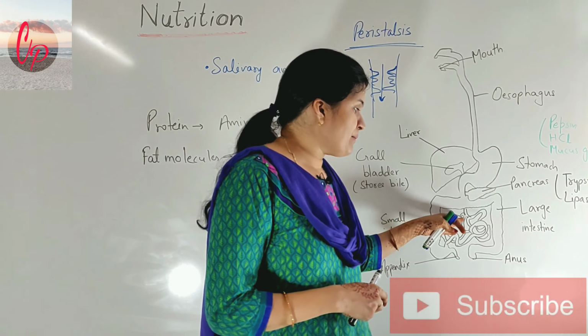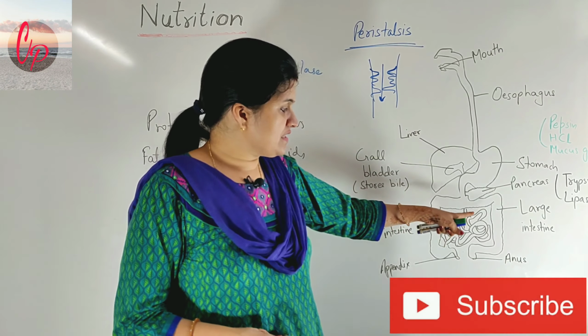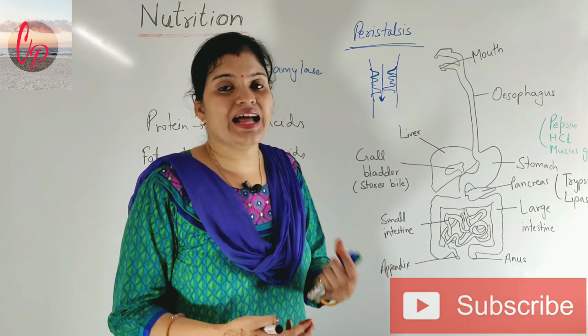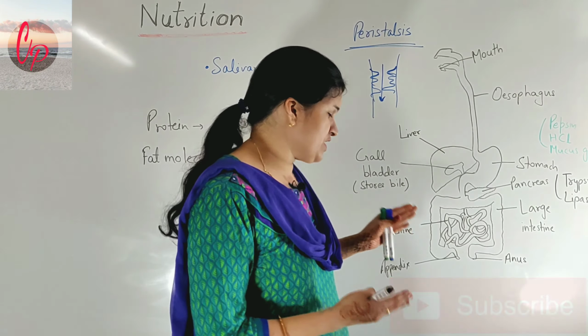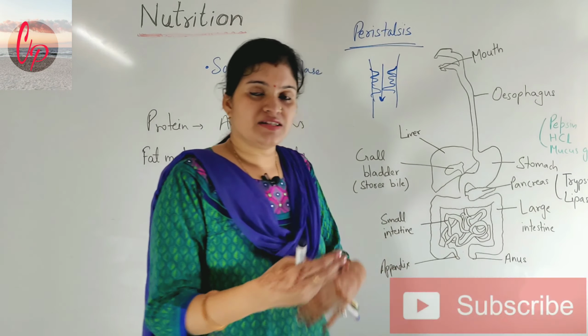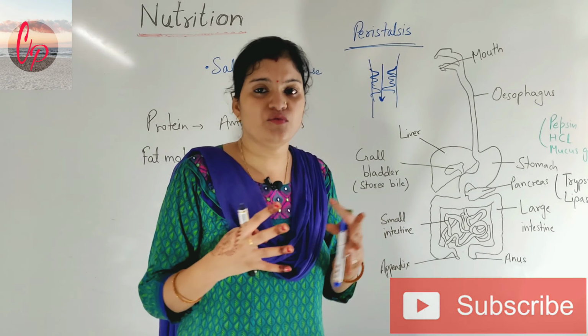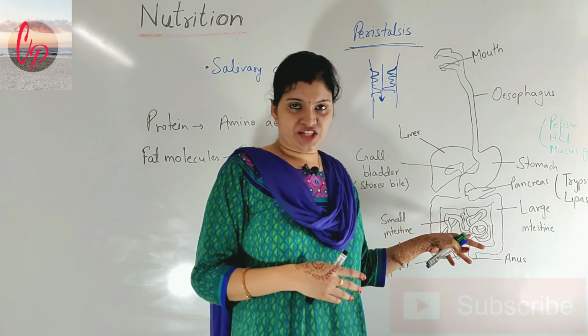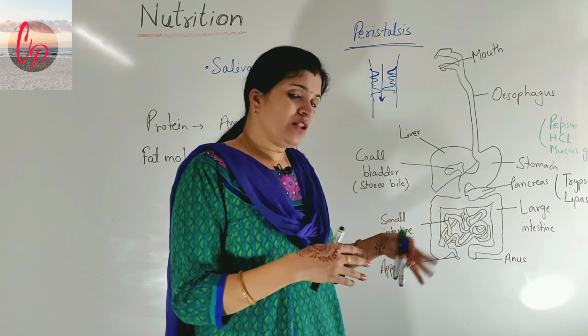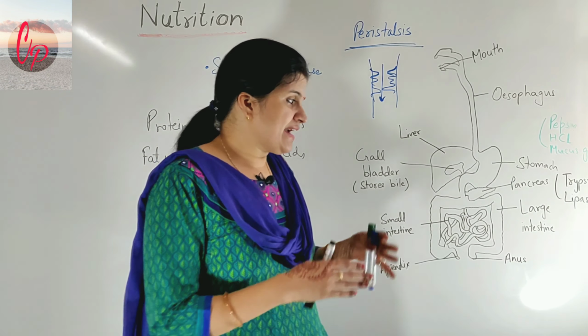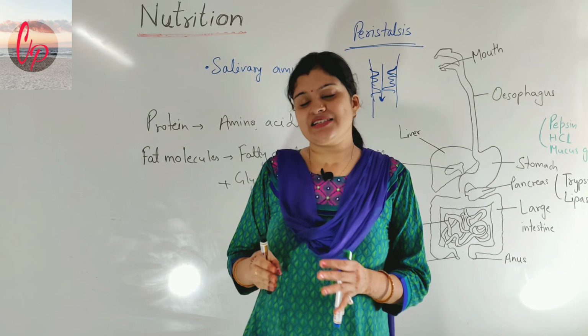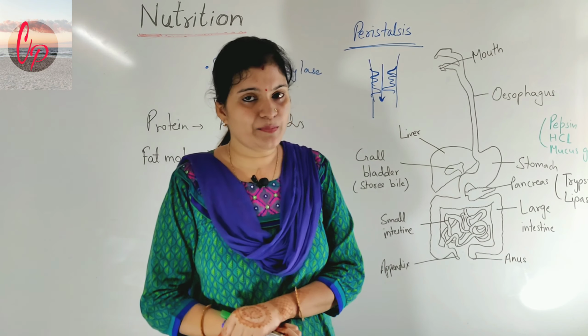So these things will happen in the small intestine, and as you can see, the small intestine is very large in its structure, but it is fit in this small region because it is super coiled in its structure. It is present in a very coiled form. That's why it is being fit here in this small region. So all these things are happening in the small intestine. The food material is digested. It is broken down into simpler pieces.